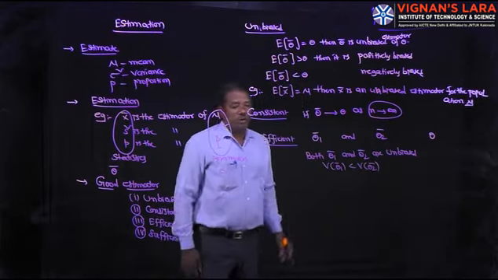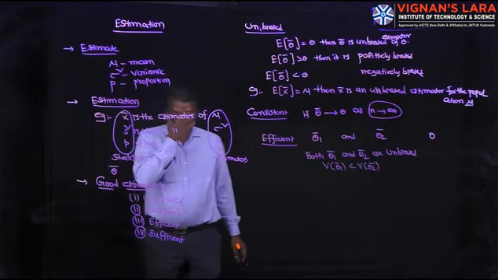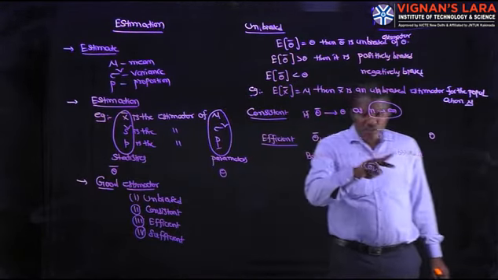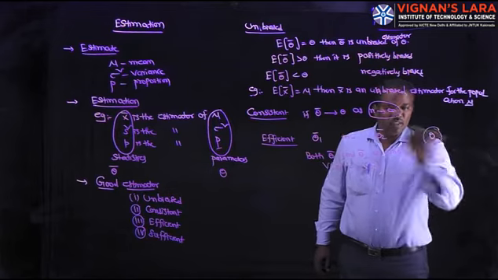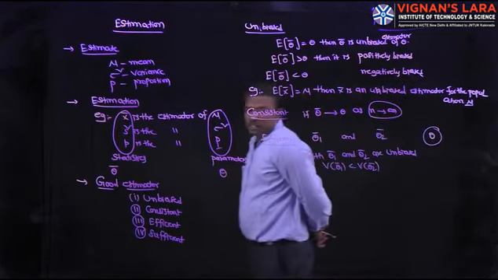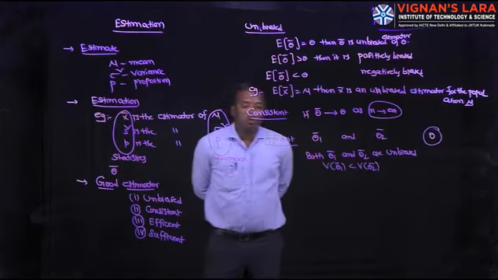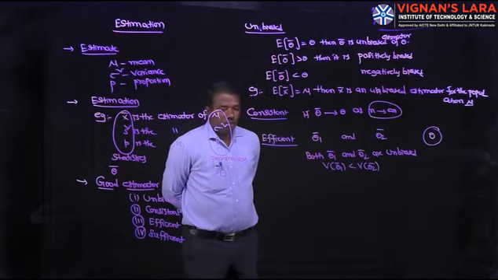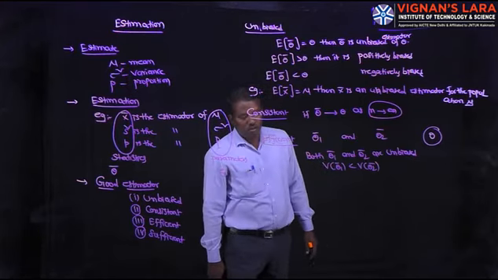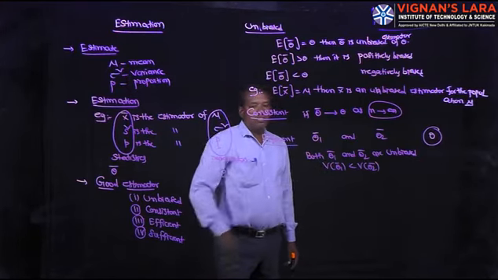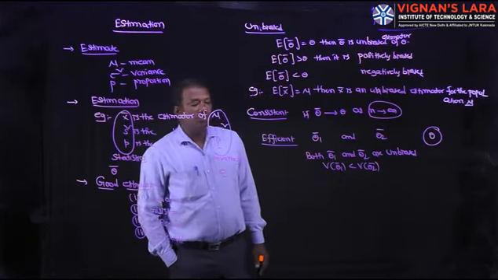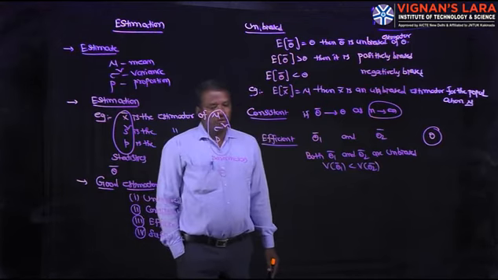Then theta 1 bar is said to be more efficient than theta 2 bar.